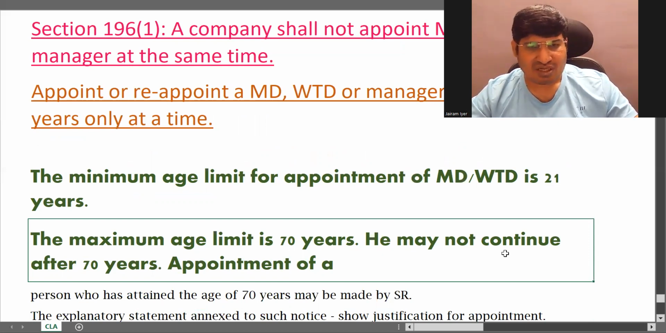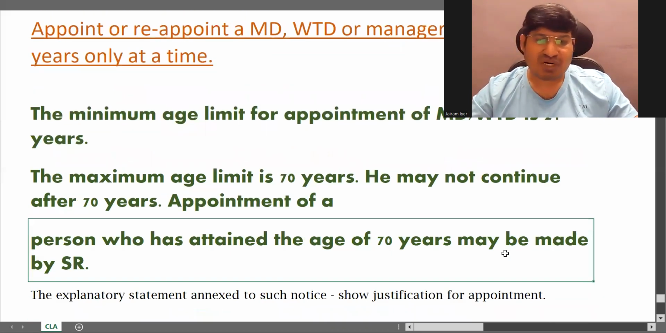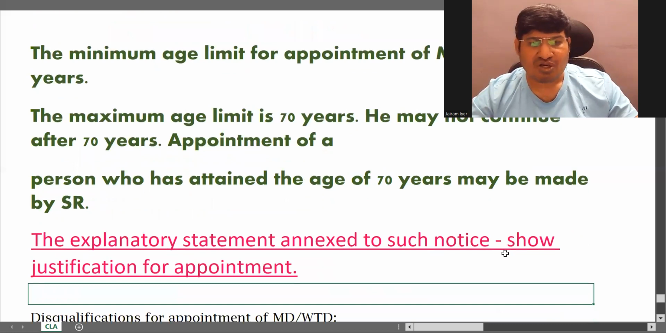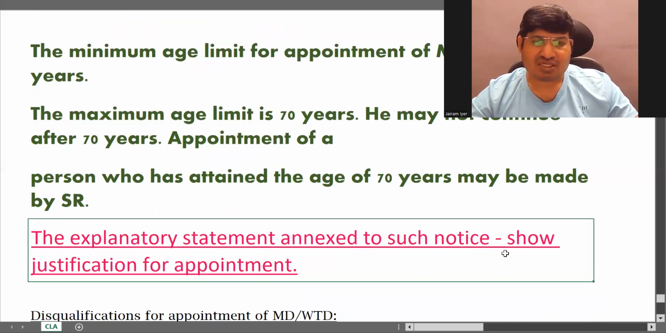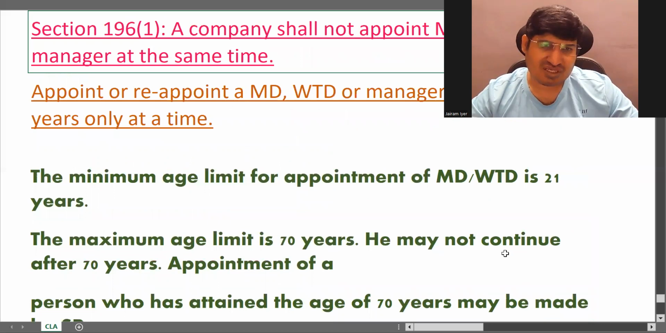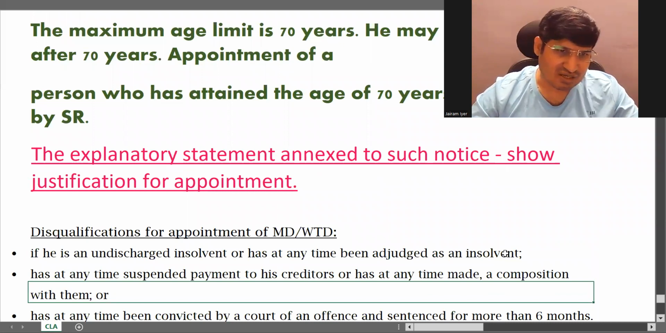But if he has to continue, or you have to appoint a person who has already attained 70 years of age, you can do so, but with a special resolution. And in the explanatory statement annexed to the notice, you have to show justification as to why you need to appoint that particular person, what special qualities he has that you want to appoint a person who is already 70 years. So these things can be asked in your objective type questions. You have to remember them.